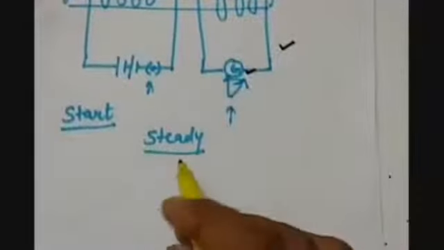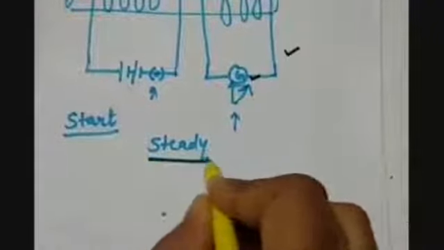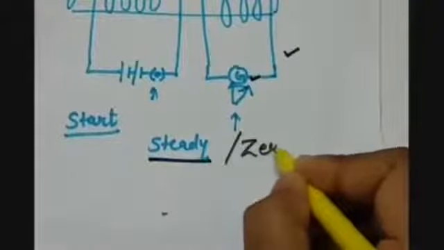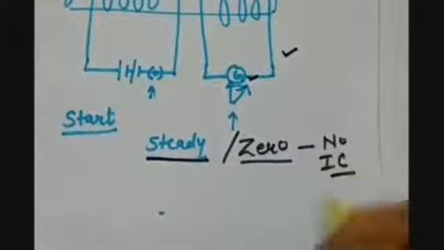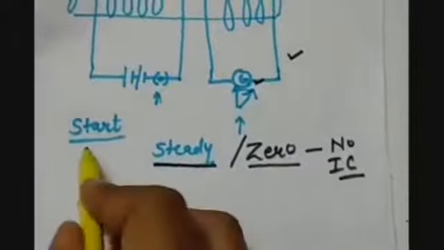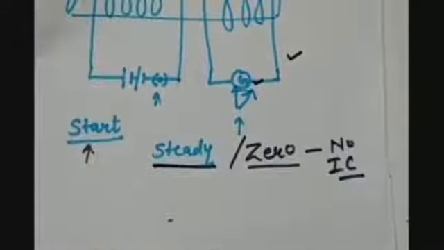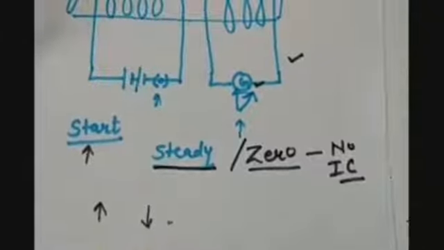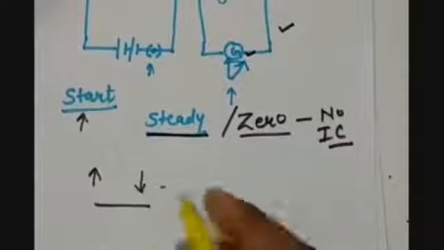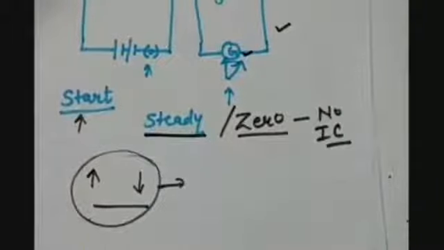So you can say that when the current is steady or 0, there will be no induced current. But if the current is starting or increasing or decreasing, in both cases the magnetic field is changing because of the change in the amount of the current.